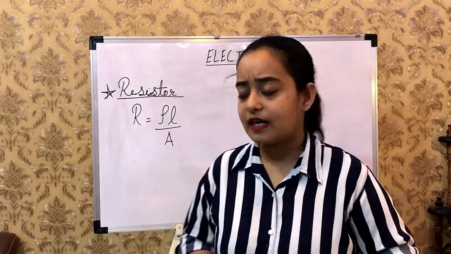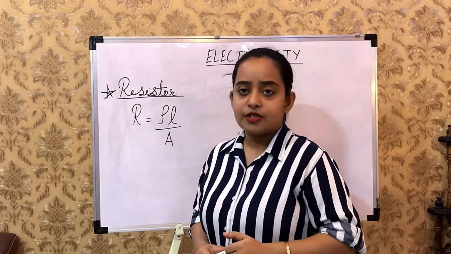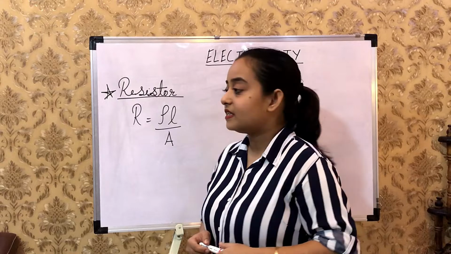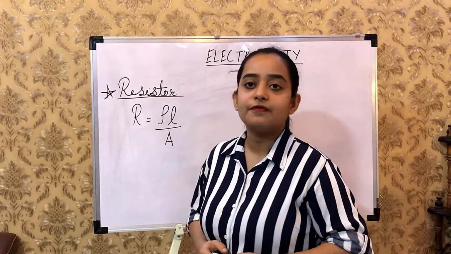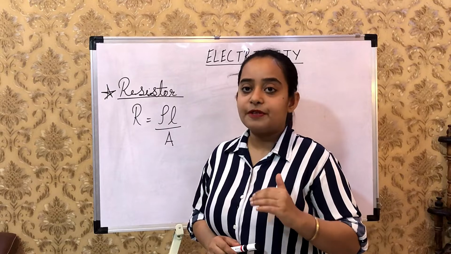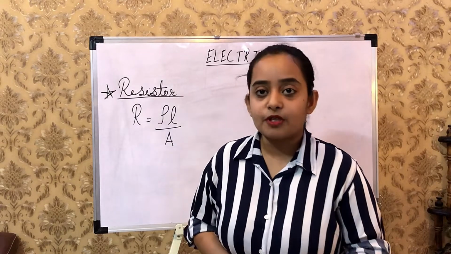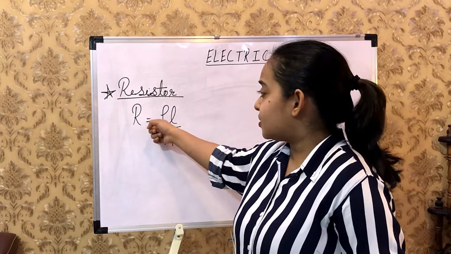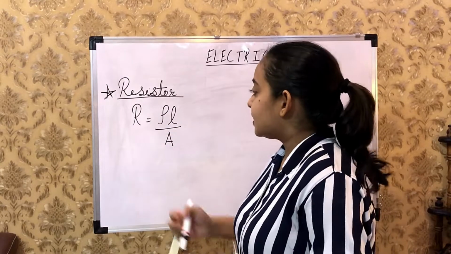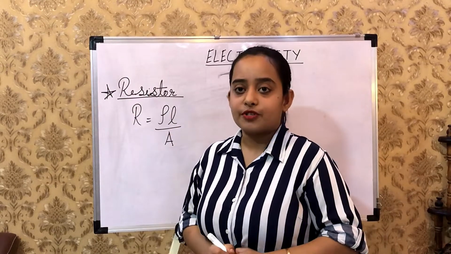Length and area are physical dimensions, and hence resistance depends on physical dimensions and physical parameters, keeping the temperature constant. Because if the temperature fluctuates, resistivity, which is our constant, will fluctuate, so we cannot say that resistance is going to stay constant.